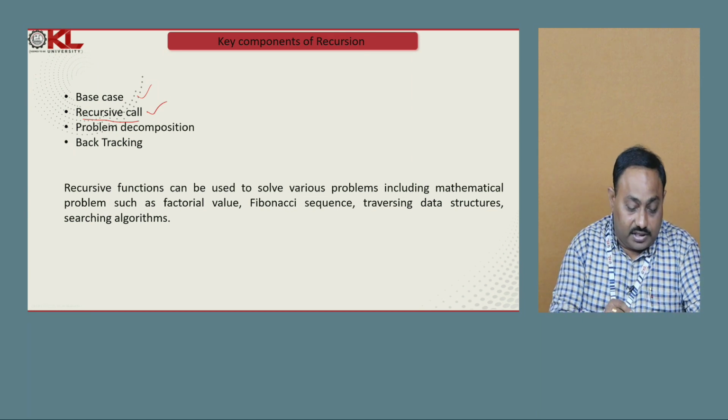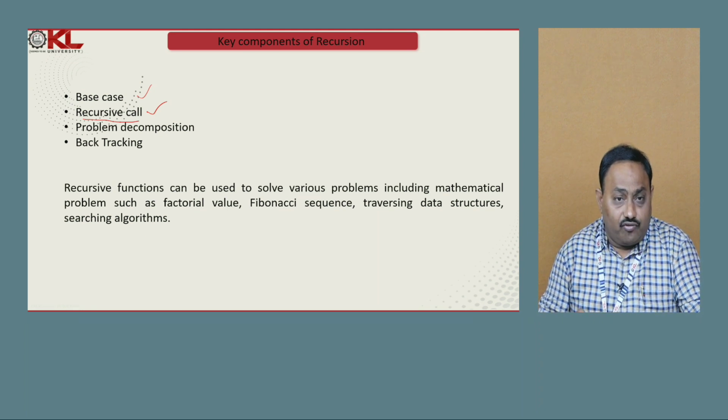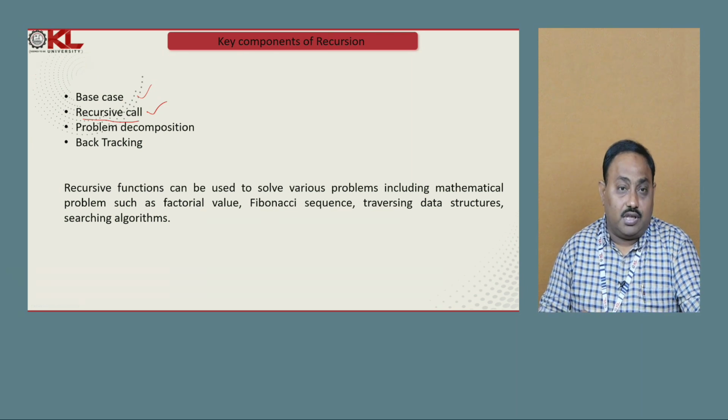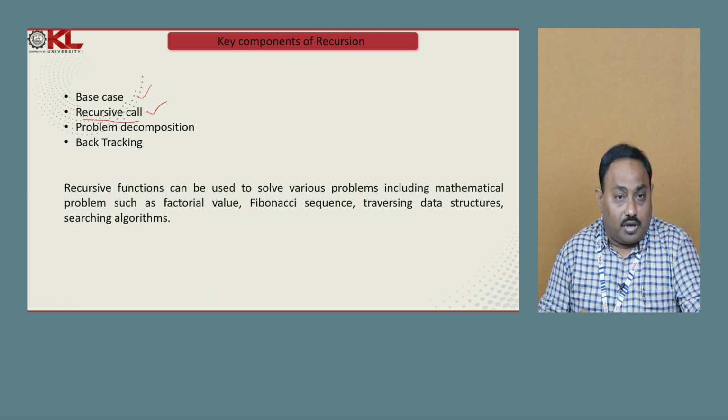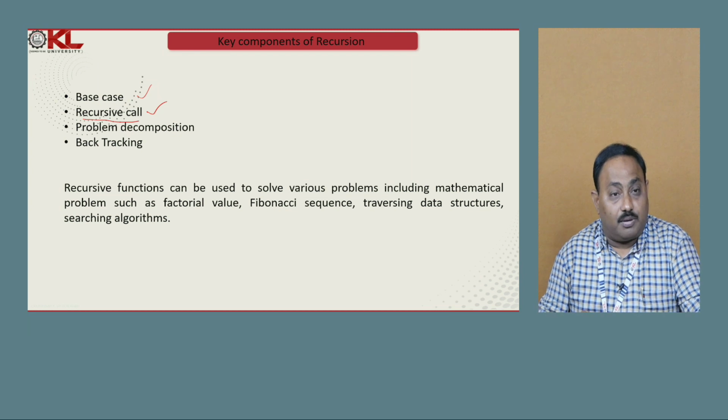The next component is problem decomposition. The main feature of structured programming is modularity, we know that. During problem solving in structured programming, we decompose problems into subproblems.